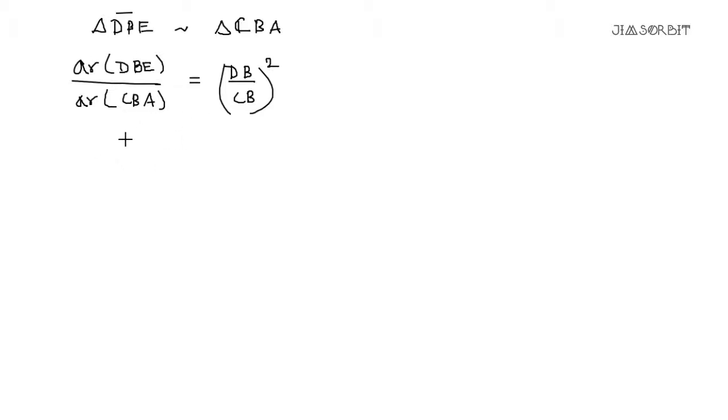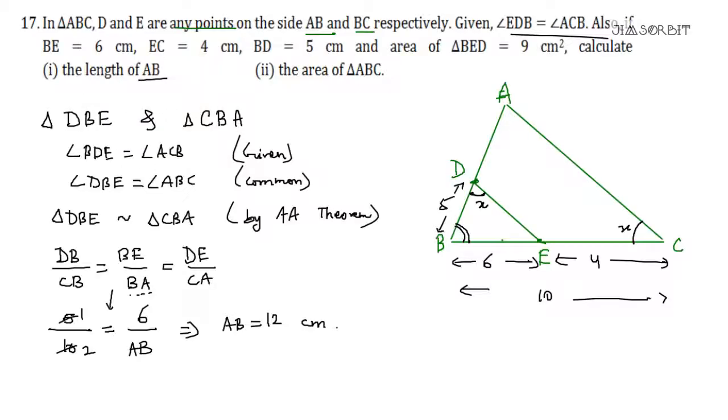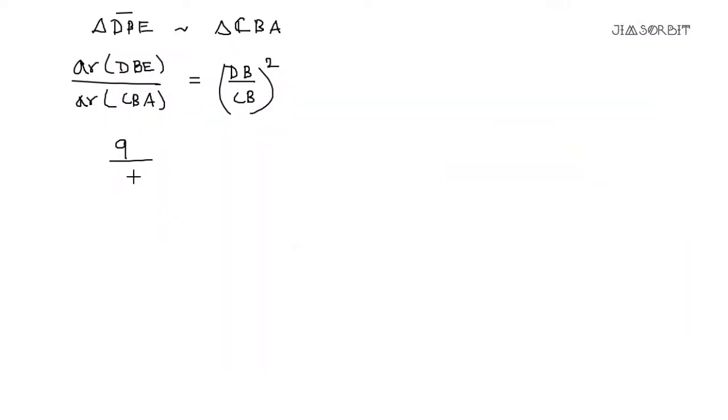Now the DBE area was given as, let us come back, 9. DBE or BED, same. So DBE is 9 upon area CBA, or you write ABC if you want, no issue.